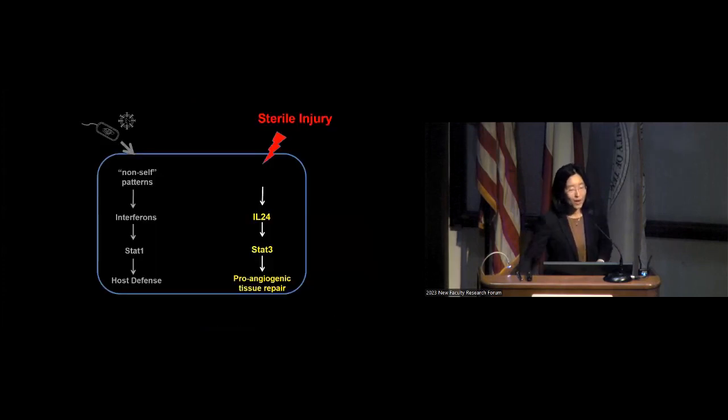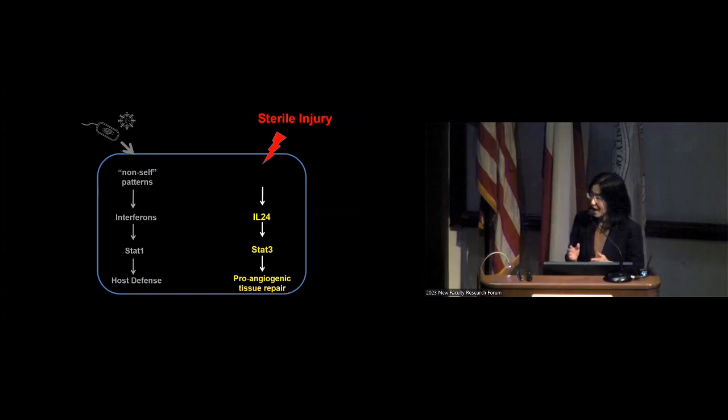Now, what injury signal induces IL-24? We first exclude the possibility that the pathogen or commensal bacteria in the skin is essential by using germ-free mice, and this pathway is still intact. Later, we hypothesize that it is an injury-induced pattern that normally isn't present in a homeostatic condition that induces the pathway.